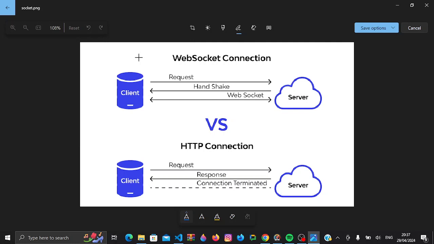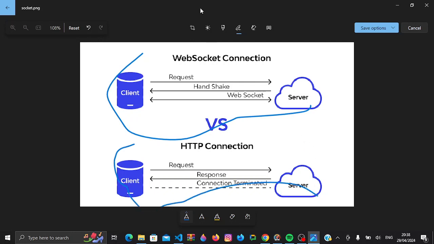Now what I have here is a demonstration on how WebSockets work and how the HTTP protocol works. So let me start by explaining how HTTP works. If a client desires a resource, let's say it's stored in a database somewhere, and it needs, let's say, an HTML page or a list of users or products or anything. The client makes a request, it sends a request body and header to the server. Then the server communicates with the database and responds back with a response object.